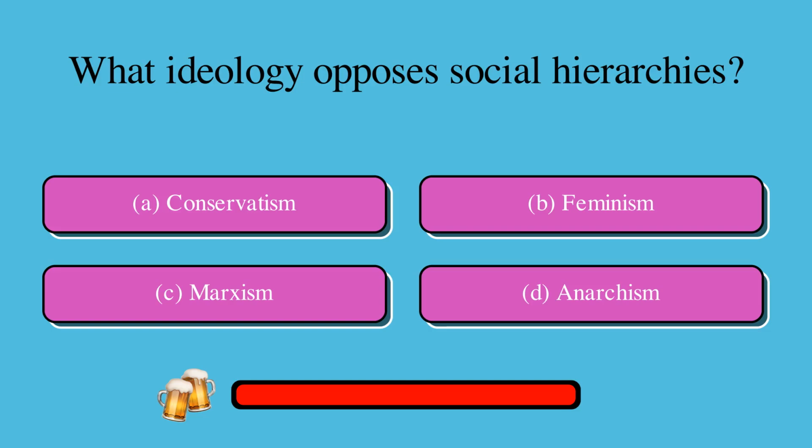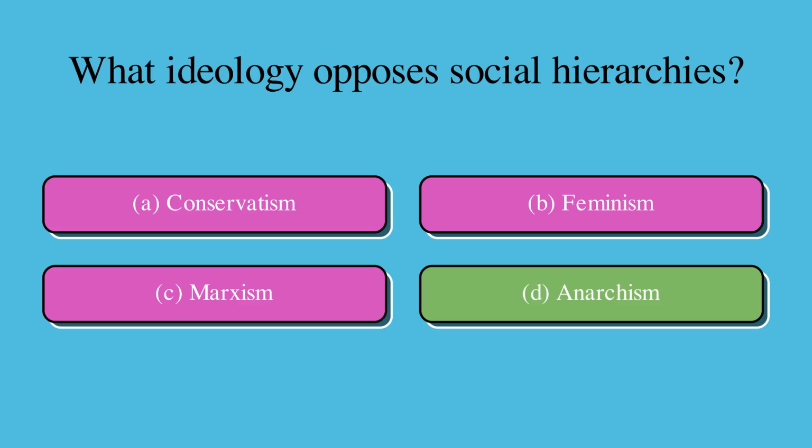What ideology opposes social hierarchies? Is it A, conservatism, B, feminism, C, Marxism, or D, anarchism? The correct answer is D, anarchism.